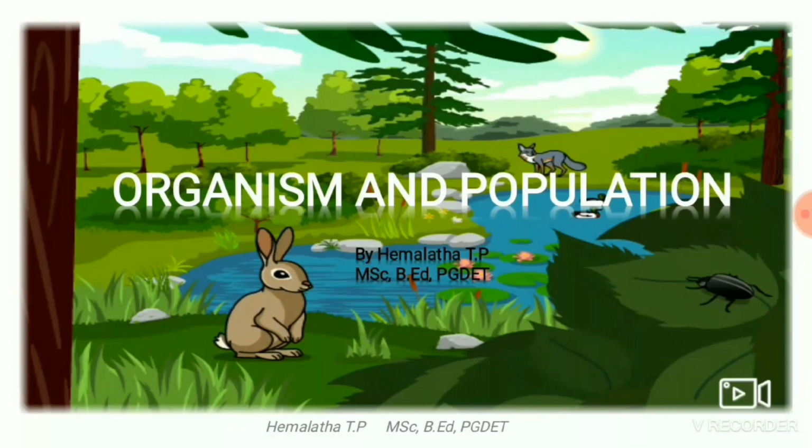Today we're going to start with one of the simple and interesting chapters from the unit ecology. This is the first chapter under ecology. The name of the chapter is Organisms and Population. This chapter carries a total of 6 marks as per the weightage given by the PU board and is also important for competitive exams. So let's get started.